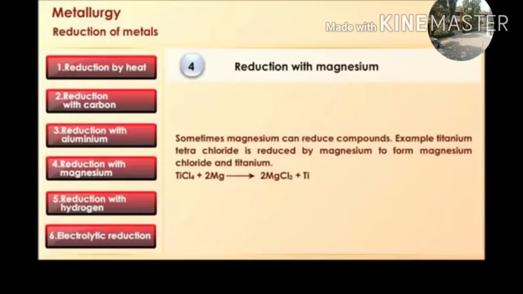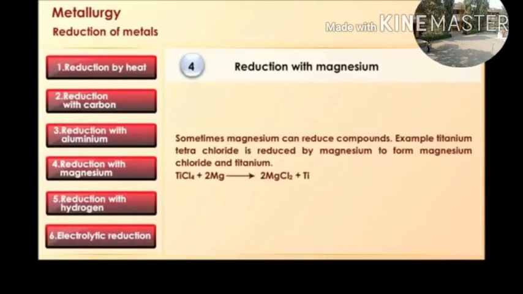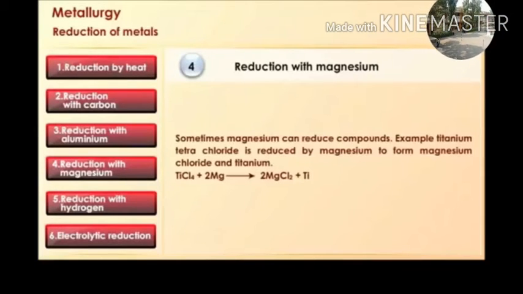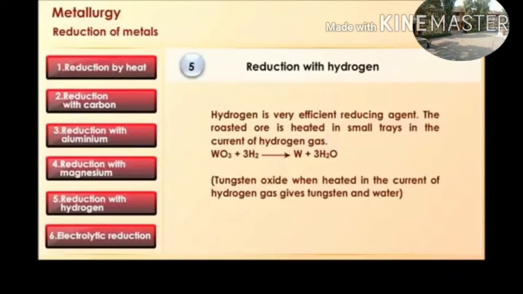In the above reaction, we see that when pure magnesium is treated with titanium chloride, we get pure titanium plus a salt of magnesium, that is magnesium chloride. This is the reduction with magnesium.